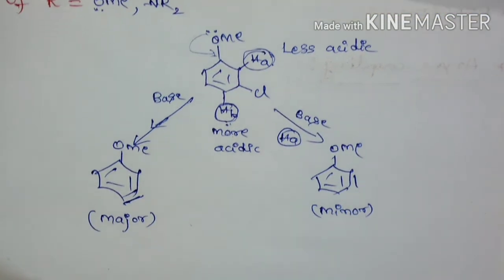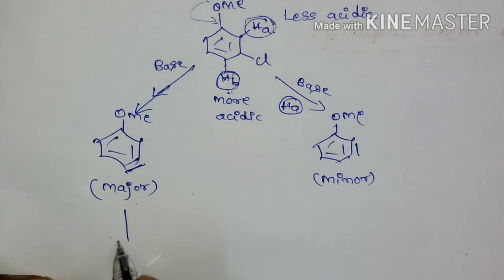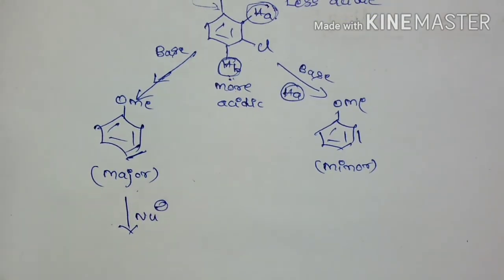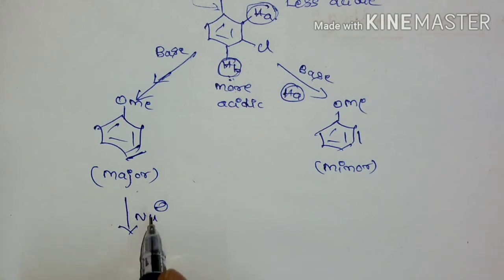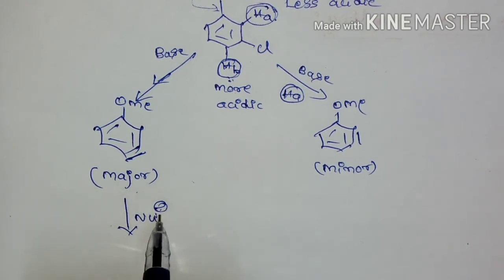Okay, so now since this is the major product, if it reacts with a nucleophile, what happens? Now we are going to do the reaction with the nucleophile. So the nucleophile will attack the less electron dense position.